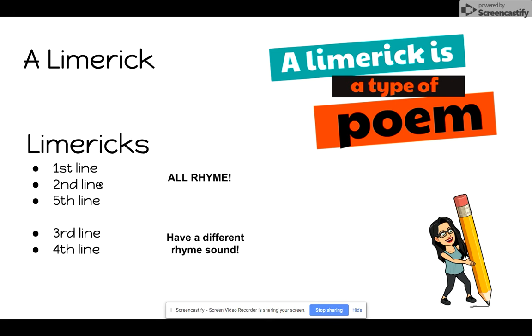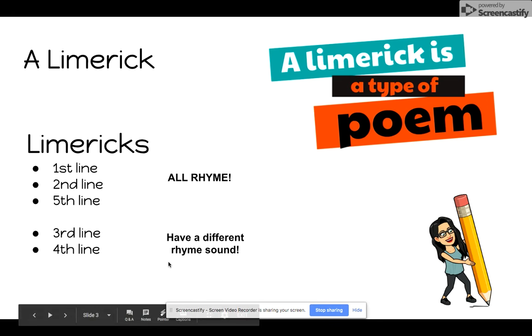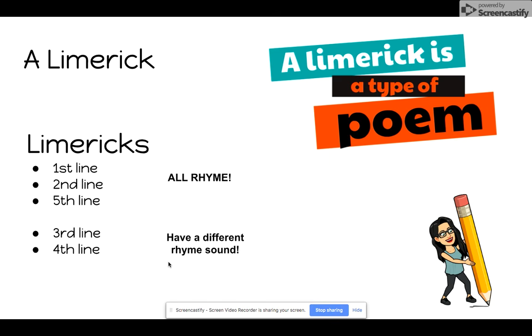The first, second, and fifth line all have the same rhyme, so they have the same sound at the end of each of those lines. The third line and the fourth line have got a different rhyming sound, and it is important that that pattern is followed in order for the poem to be a limerick.